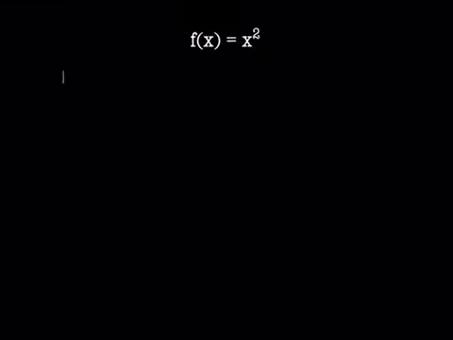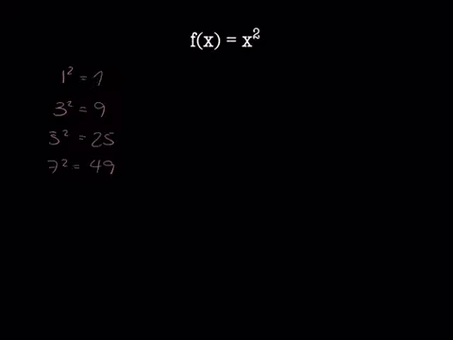Well, let's see. 1 squared is equal to 1. Sure. 3 squared is equal to 9. 5 squared is equal to 25. 7 squared is equal to 49. Wow, every time I've found an example, the result is an odd number.